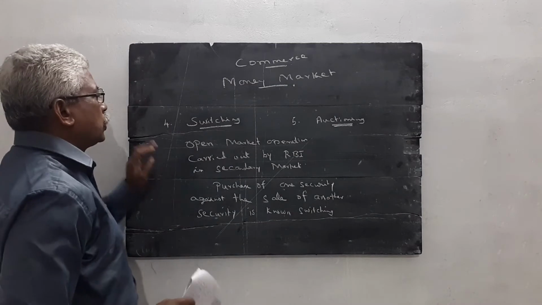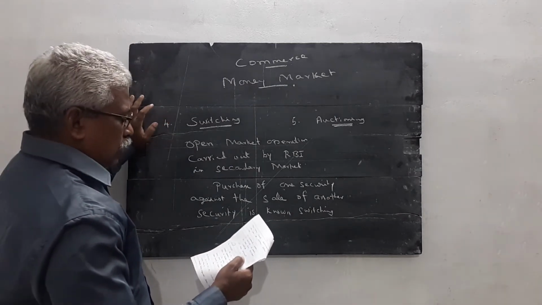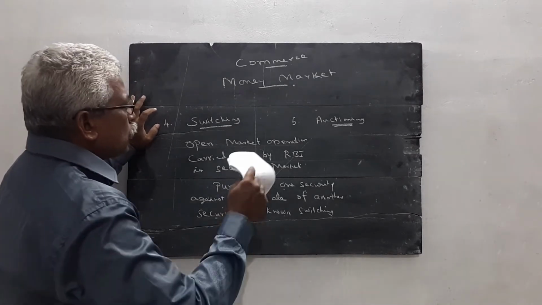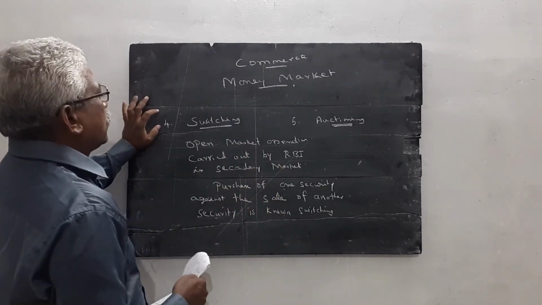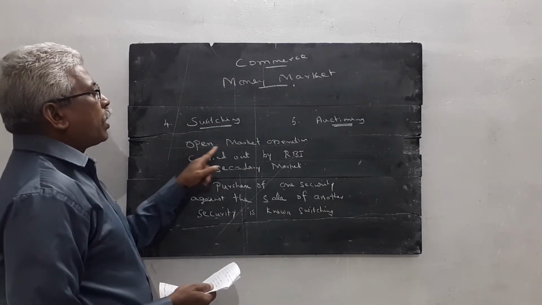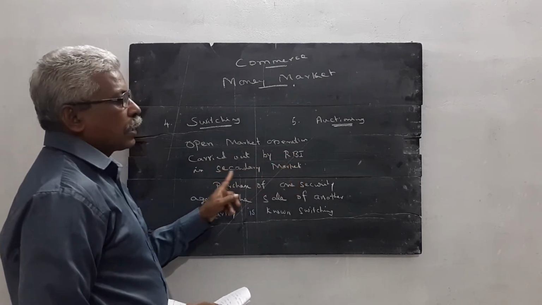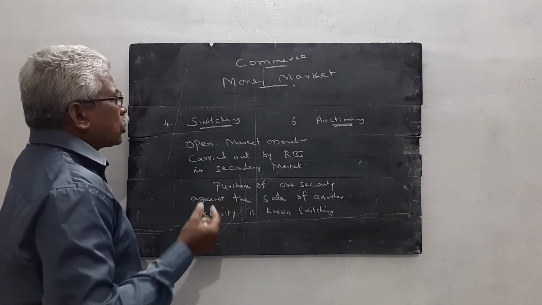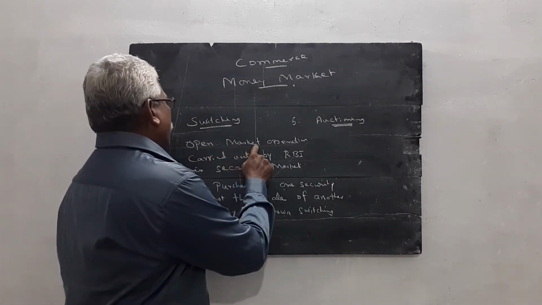What is the meaning of switching? Switching is one of the methods used in the money market in gilt-edged securities. Switching means the open market operation carried out by Reserve Bank of India in the secondary market. During the inflation period, one of the measures taken by the Reserve Bank of India is open market operation.